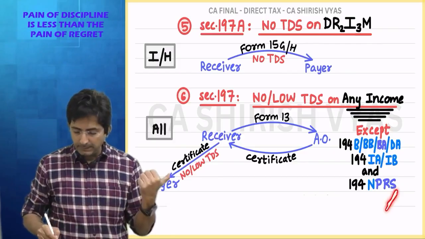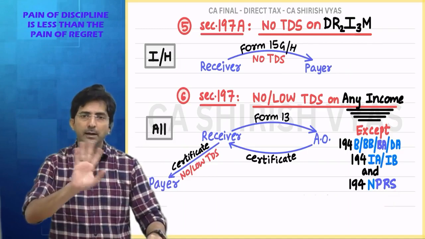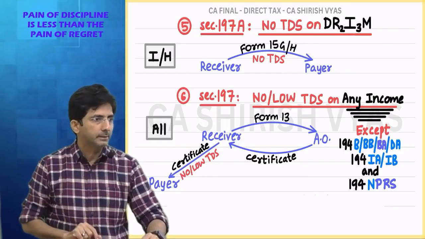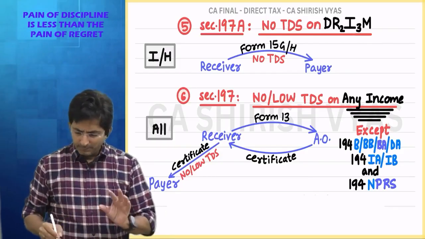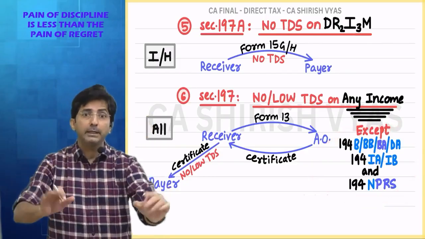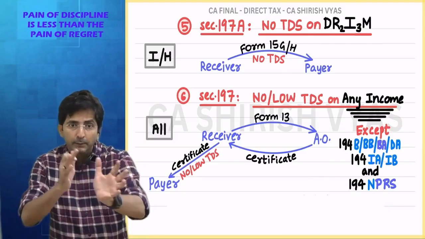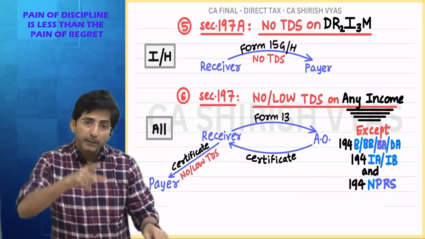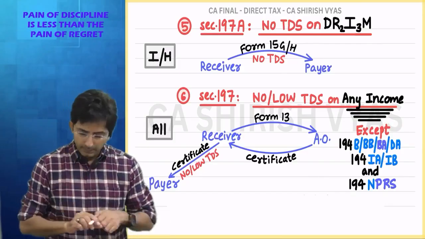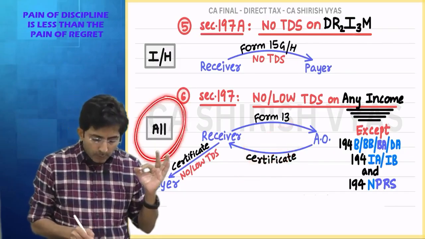Then 194S, cryptocurrencies. Cryptocurrencies are also an unregulated market. So here also government is not ready to stop your TDS. In short, see, there are few exceptions, except that for every income, even non-residents, although I told you for NR, TDS is under a different section, but even if an NR wants, please stop my TDS, please lower my TDS, he can also use this form 13. This is a universal thing.